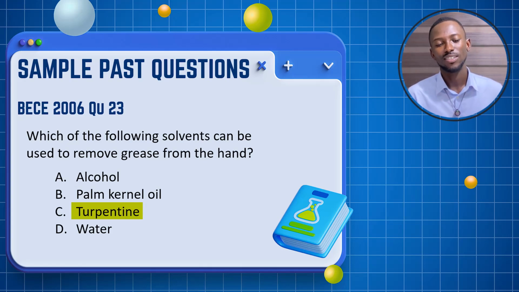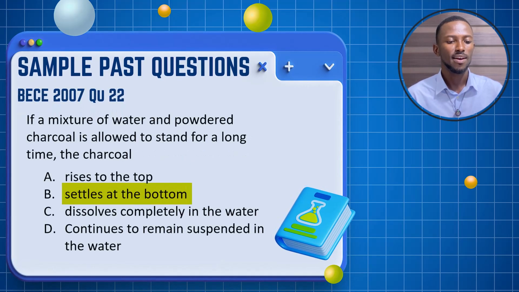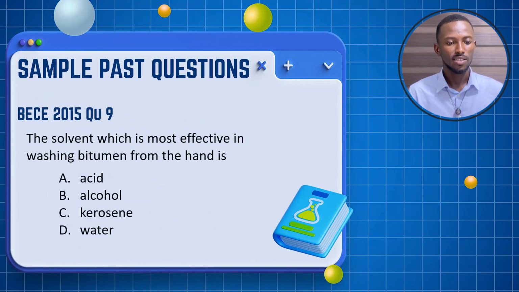Good. Then, if a mixture of water and powdered charcoal is allowed to stand for a long time, what will happen? The charcoal will settle at the bottom. We explained that extensively in the explanatory part of this lesson. Then we have this: the solvent which is most effective in washing bitumen from the hand. It means which of these can dissolve bitumen? And the answer is kerosene. Kerosene can actually dissolve it.